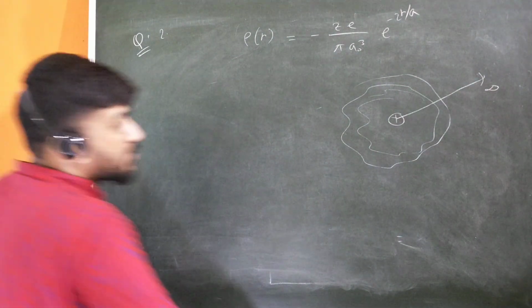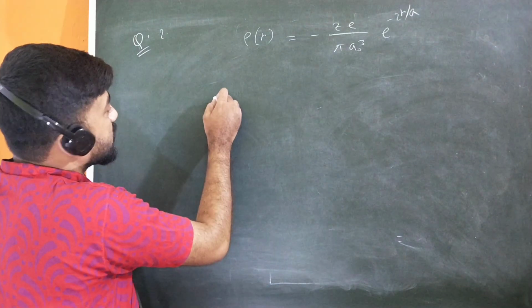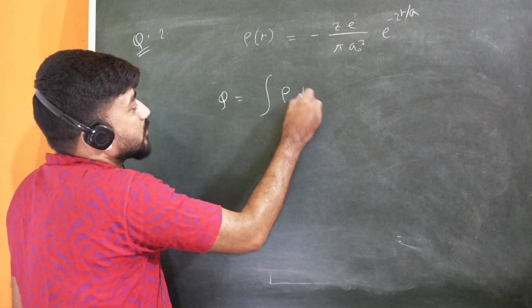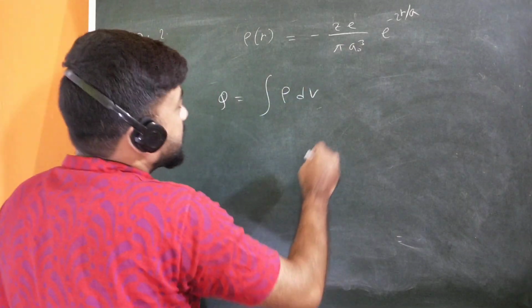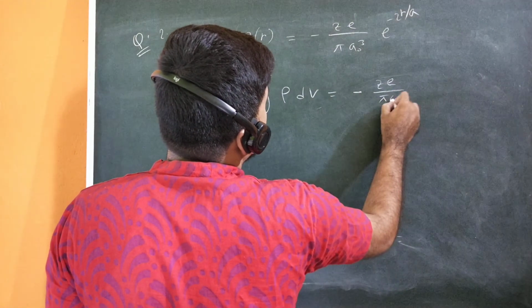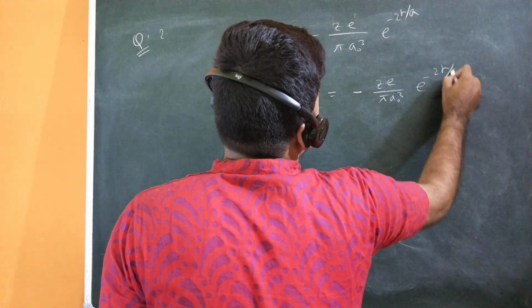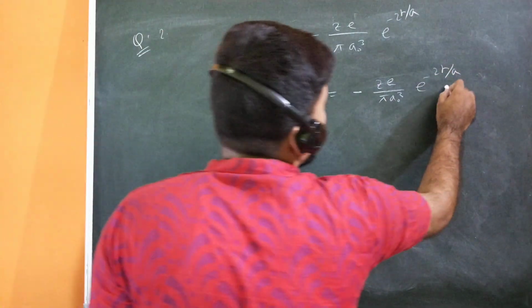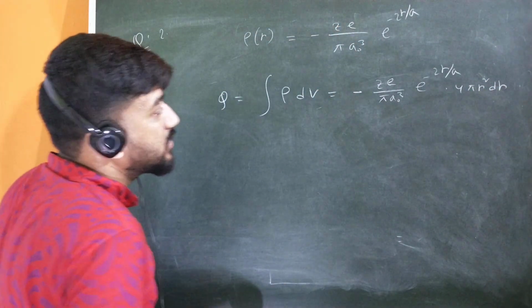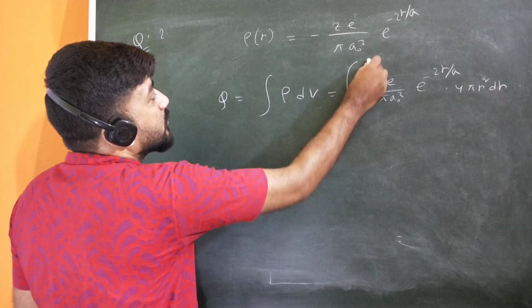Now what kind of integration do you have to do here? Let me write. You have to find the total charge. So Q will be the integration of rho dV, and rho is given: minus Jd upon pi A0 cube into e to the power minus 2r by A. And dV will be 4 pi r square dr again. Whenever there is spherical symmetry, you can directly use dV as 4 pi r square dr. We have to integrate from 0 to infinity.